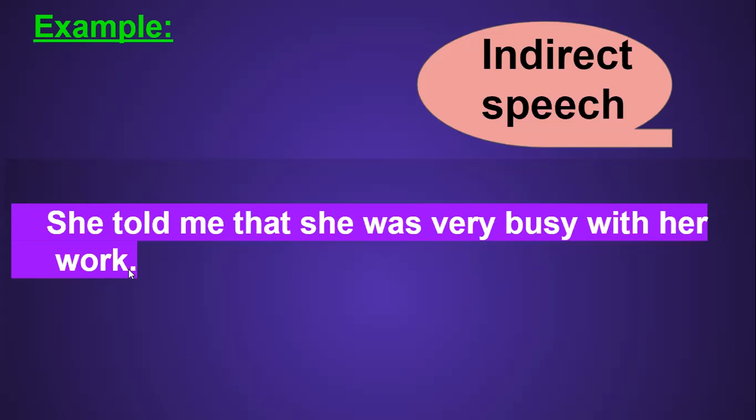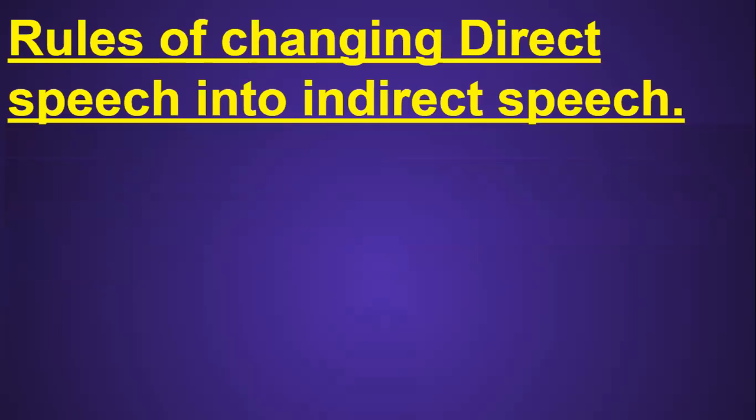So let's go towards the rules of narrations. Students, there are some rules for changing direct sentences into indirect speech, and they are very important, because without knowing these rules, it is impossible to change a direct sentence into indirect. But they are very easy. These are the golden rules.